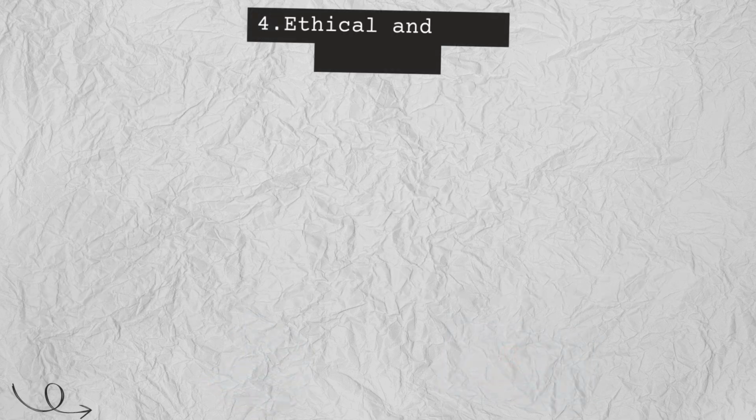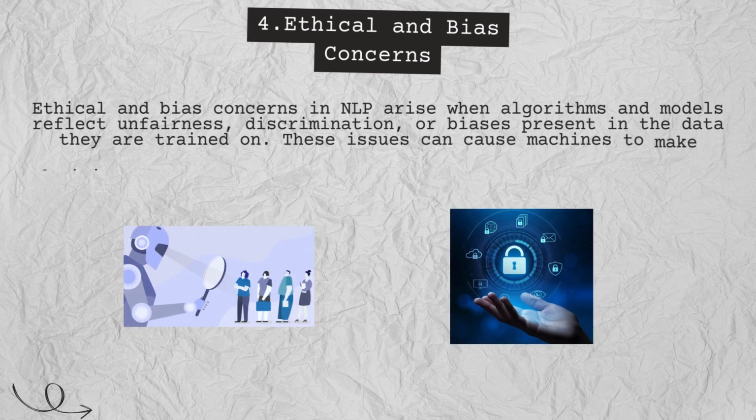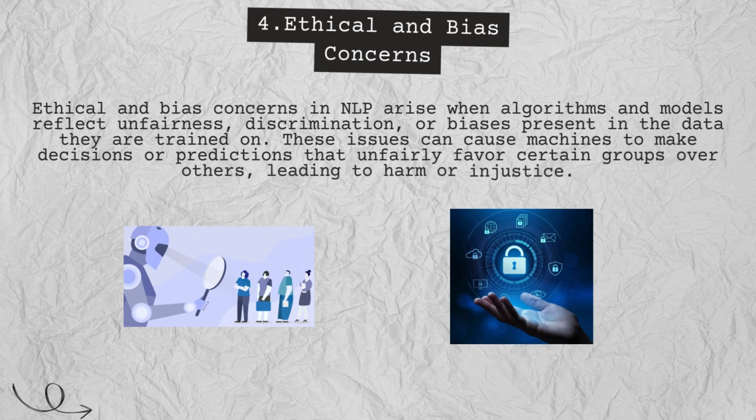Fairness and ethics are not just ideals, they're necessities. Ethical and bias concerns in NLP arise when algorithms and models reflect the unfairness, discrimination, or biases present in the data they are trained on. These biases can creep into AI systems in subtle ways. For example, a sentiment analysis model might associate certain professions with specific genders, or a hiring tool might favor one demographic over another. The result? Decisions and predictions that unfairly favor certain groups, leading to harm or injustice.